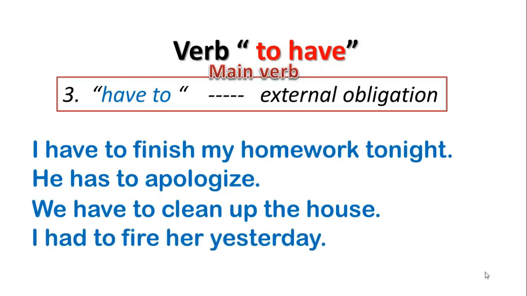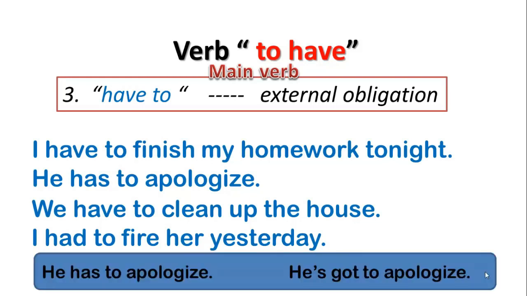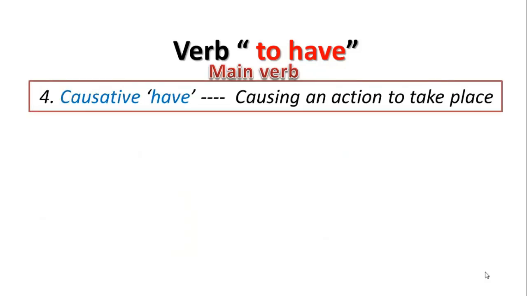We can add the word got. I can say he has to apologize. Also, he's got to apologize. It is the same meaning. But there will be some differences in the question and negative forms, and we will see it later in this lesson.